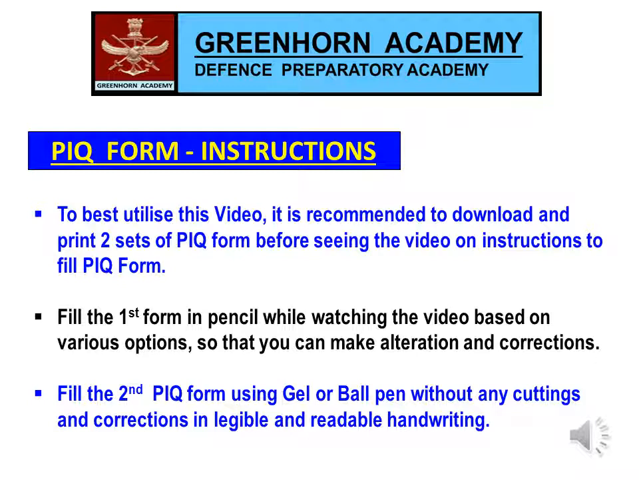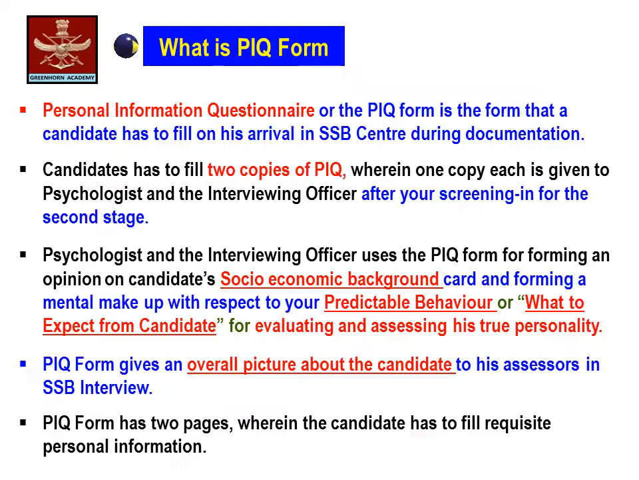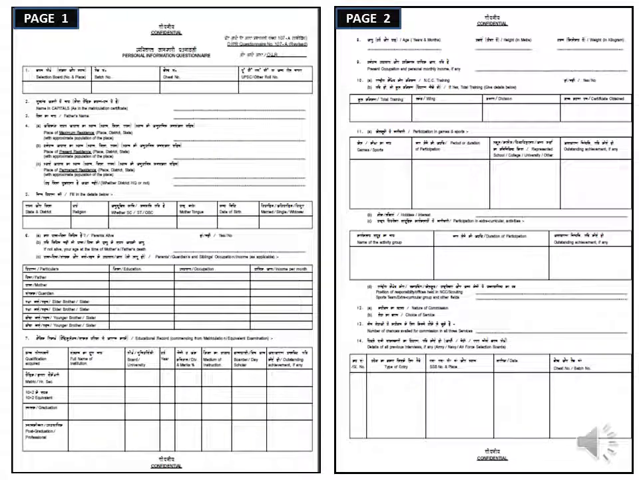You are supposed to fill the first form in pencil while watching the video, based on the various options available, so that after the video you can analyze what alterations and corrections can be made in your PIQ form. In the second PIQ form, you are supposed to use a gel or ball pen and fill the form without any cutting and corrections, in legible and readable handwriting. The PIQ form consists of 2 pages wherein you have to fill in your personal information.